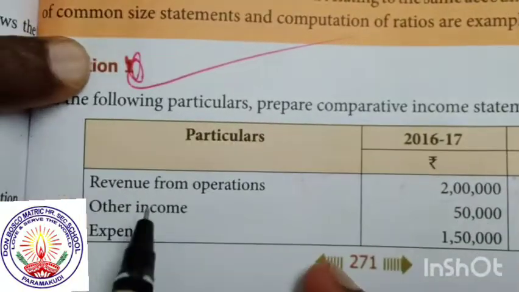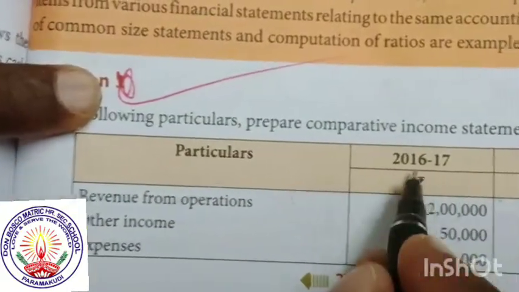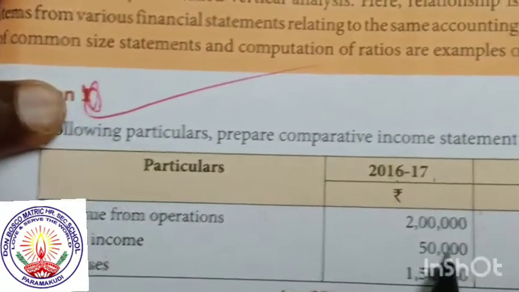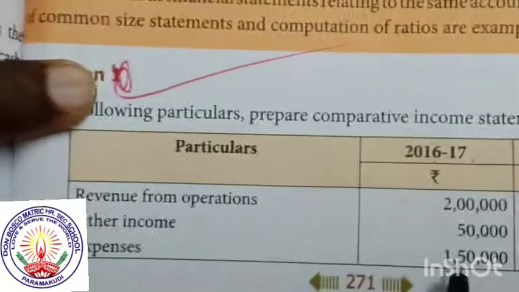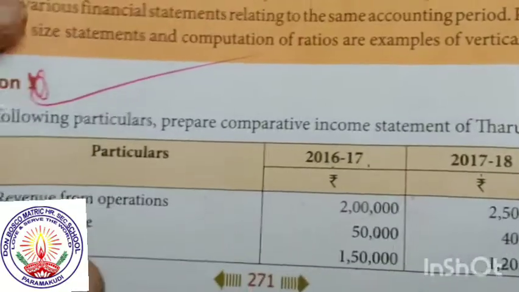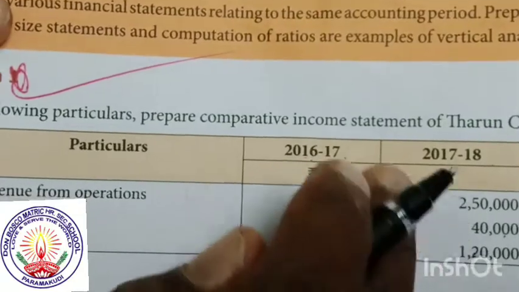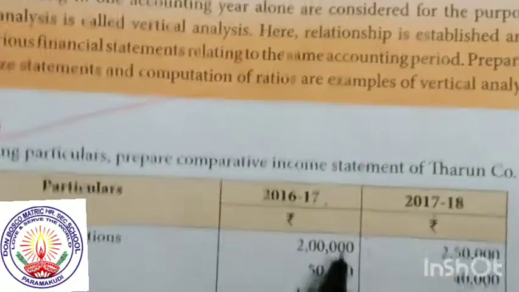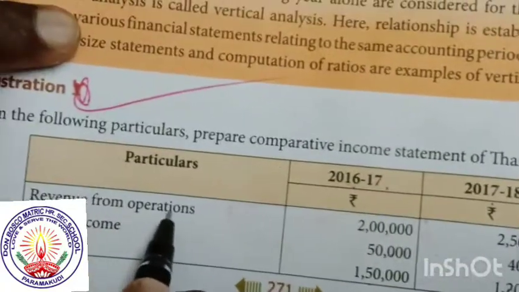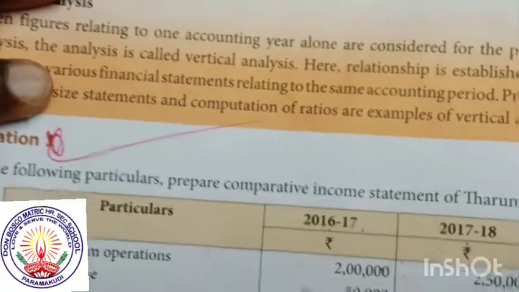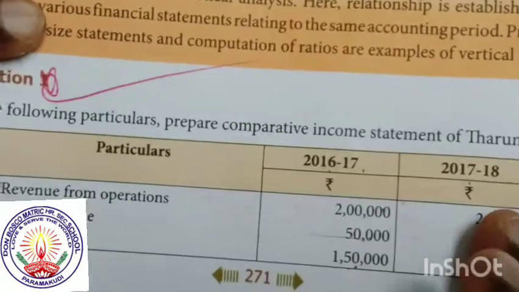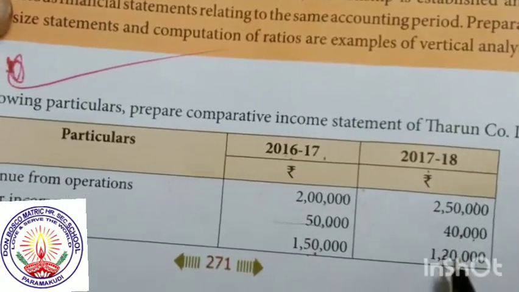Now see the revenue from operation, particular columns. Revenue from operation, first year 2016 to 17, then 17 to 18. Other income 50,000, 40,000. Expense 1,50,000, 1,20,000. This column is income and expense for 2016-17, and this column is 2017-18. Income: how many rupees? Revenue from operation, revenue means income, 2 lakhs. Other income is added to the total, 50,000, less expense in the last column. It is the same concept: first the two incomes are added, less the expense.